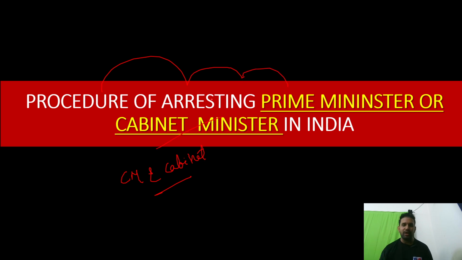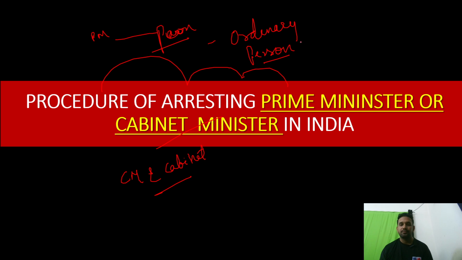One important point that you have to remember: any person, whether it is the PM or a peon, all of them are considered ordinary persons in the eyes of law. Remember this point. It means there won't be any discrimination to me, to the PM, to the cabinet minister, or to you when it comes to law. Everyone has to abide by the law, and in front of the law or act, every individual is ordinary. This is the first point that you have to remember.